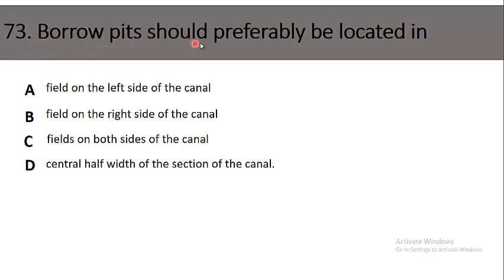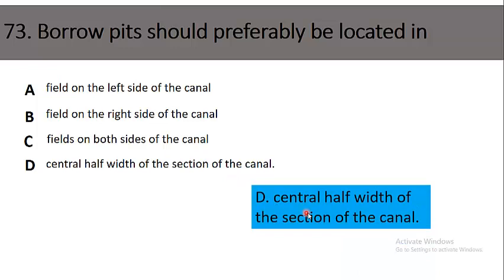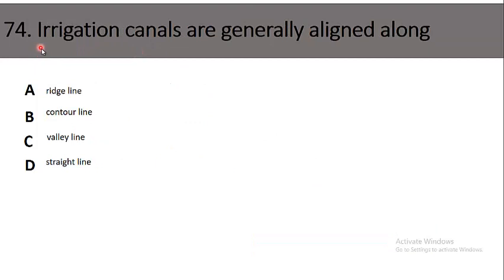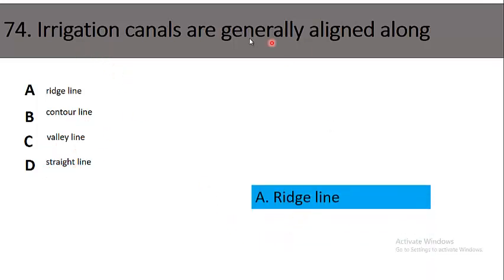73. Borrow pits should preferably be located in option A, field on the left side of the canal; B, field on the right side of the canal; C, fields on both sides of the canal; D, central half width of the section of the canal. The right option is option D, central half width of the section of the canal. 74. Irrigation canals are generally aligned along option A, ridgeline; B, contour line; C, valley line; and D, straight line. The right option for this question is A, ridgeline. Irrigation canals are generally aligned along ridgeline.